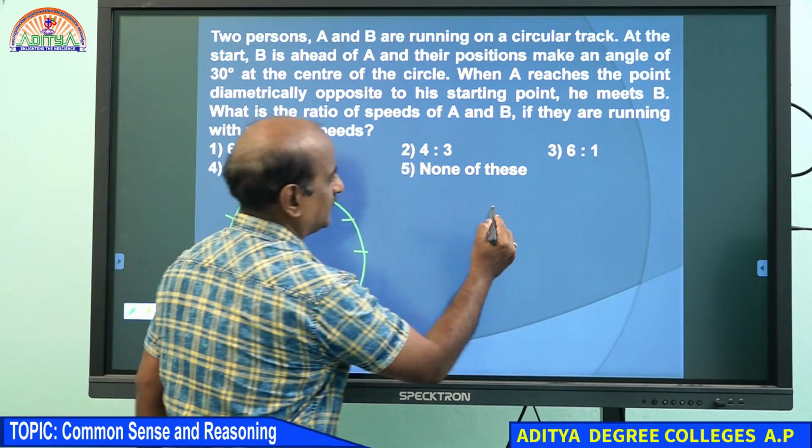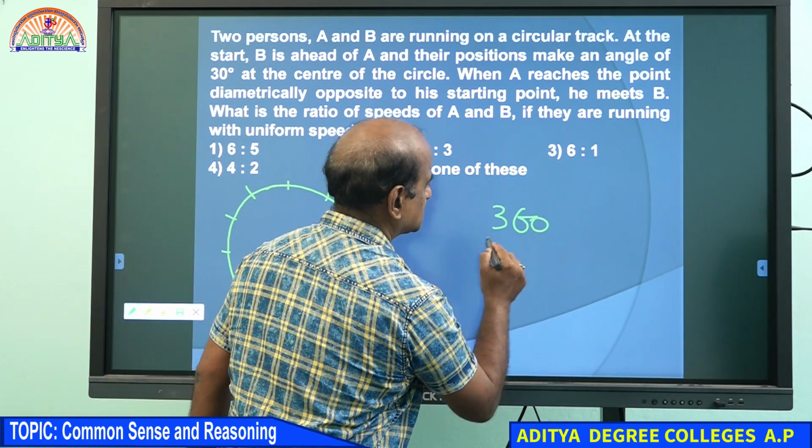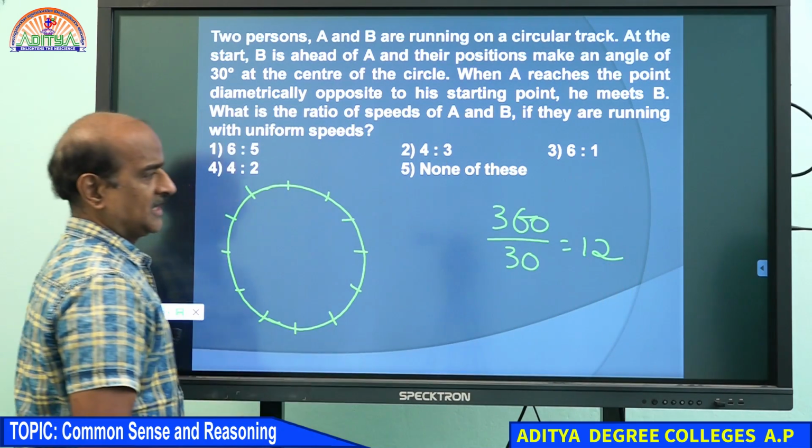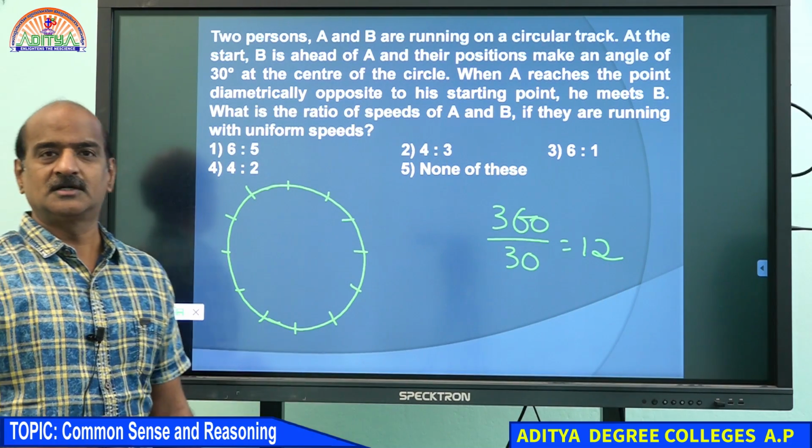For your kind information, every one part is 30 degrees apart. That is the reason why I have divided the circle into 12 parts.